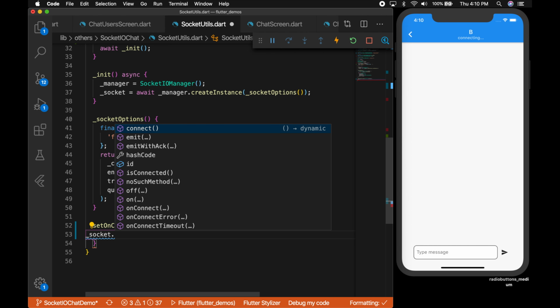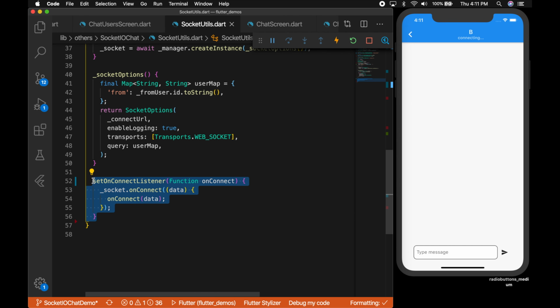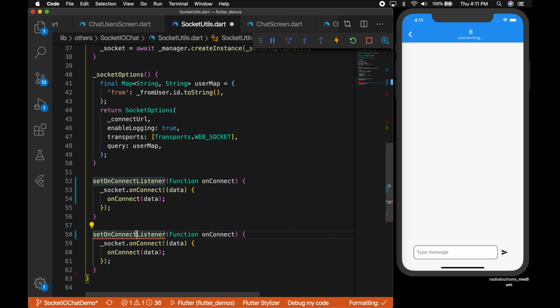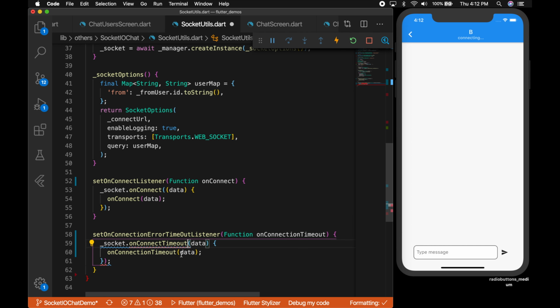So let me call set on connect listener, and I'm passing in a function, and inside that I'm going to call socket.onConnect, which is an inbuilt function. So this will be called when the socket is connected. Okay, so I'm going to say onConnect and pass in the data to the caller, and we can have so many callbacks. So let me write another function, so that is going to listen to the timeouts. Okay, so that will be set on connect connection error timeout listener, and I'm going to pass in a function and change the function to on connection timeout.